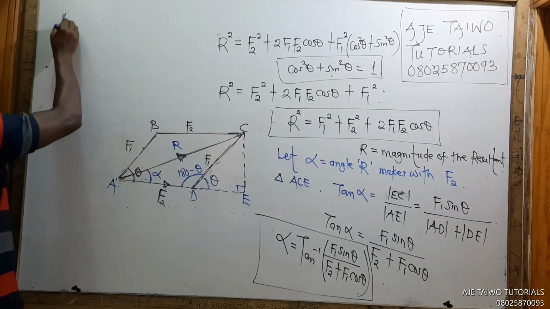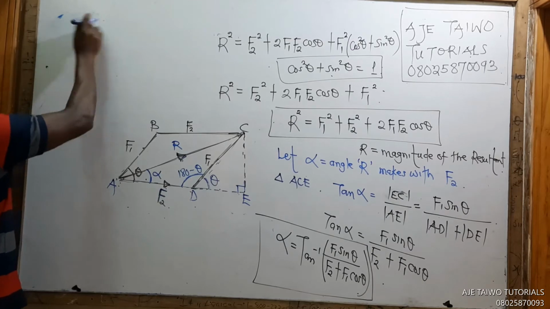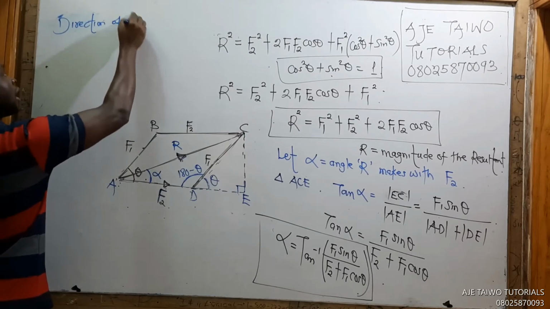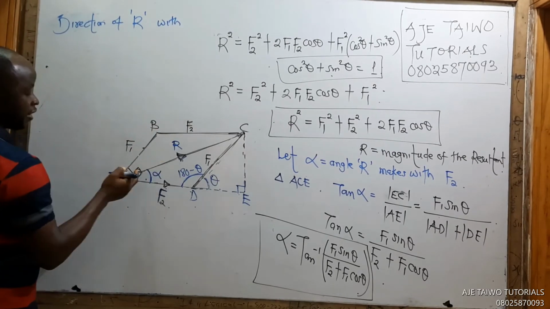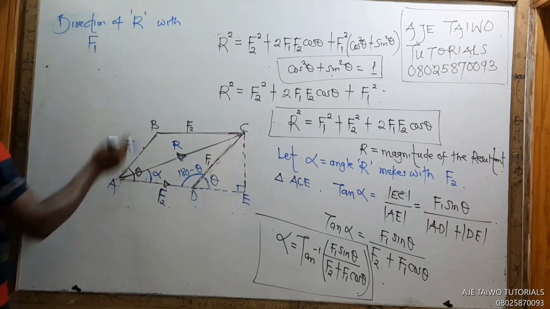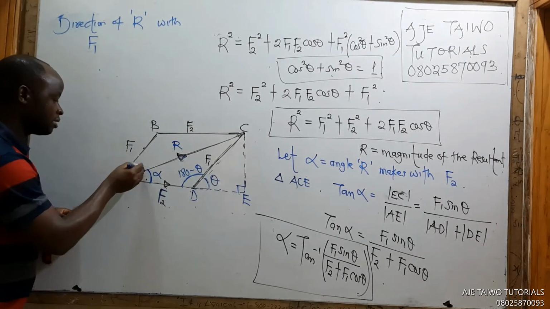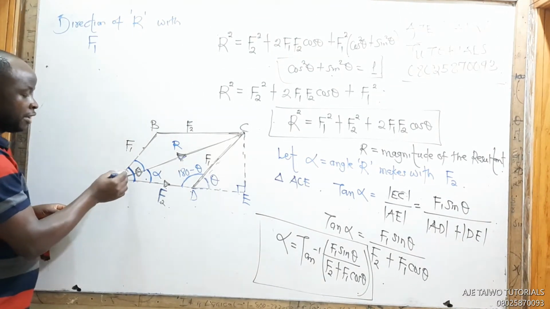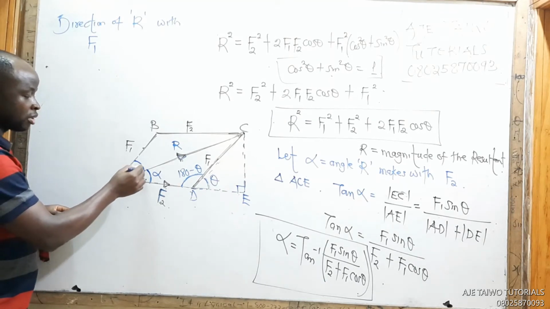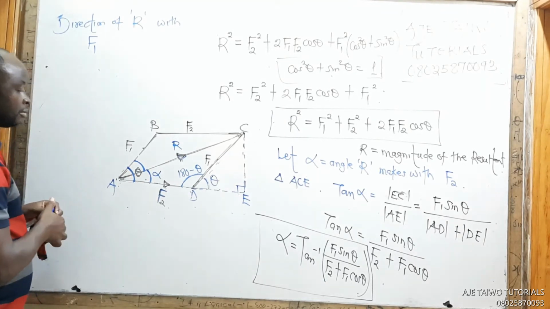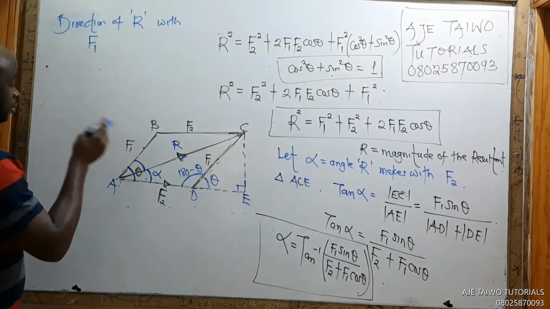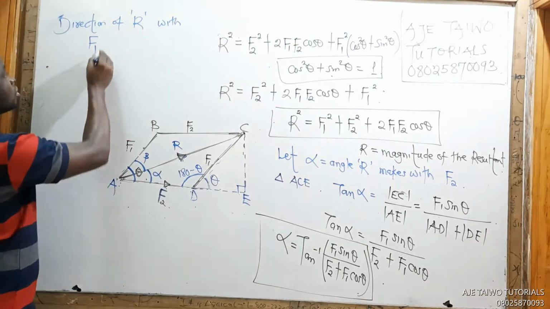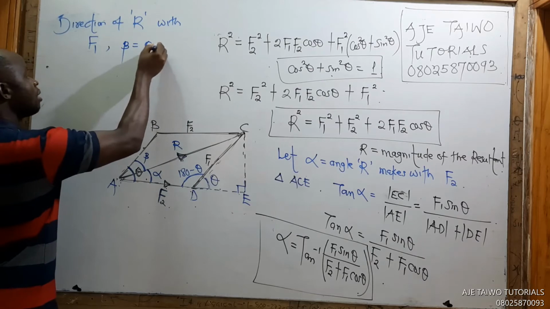So the angle or direction of R, the resultant, with F1 now, that means this angle. And don't forget, this whole angle is theta. Here is alpha. If everything is theta, and here just alpha, what would this angle be? Let's call it beta. So this will be beta, and it will be equal to theta minus alpha.